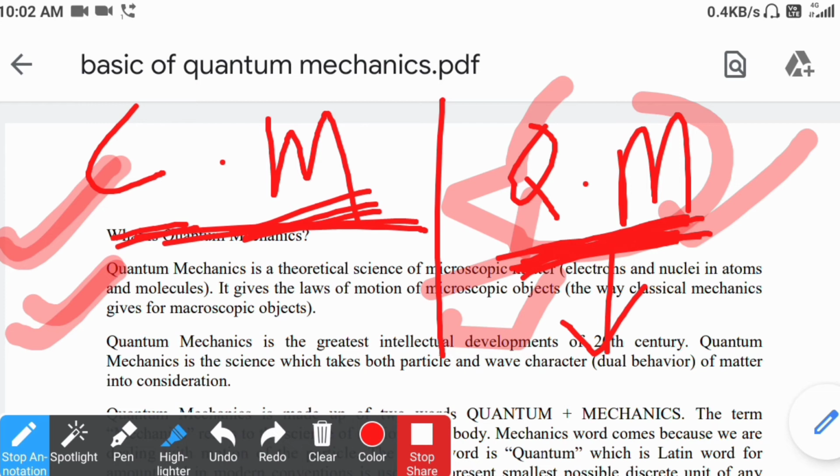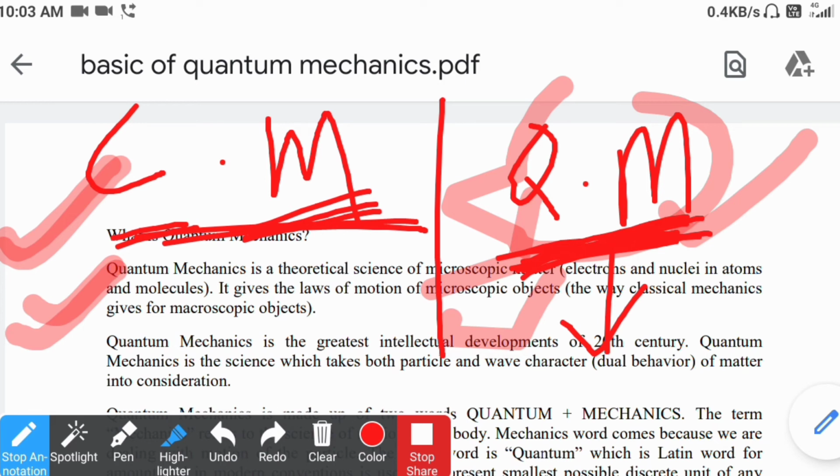Now next, classical mechanics tells us that if we observe certain things, they are continuous. Continuous means that if we study a particular characteristic of the system, there should not be a break. So for classical mechanics we get continuous things.